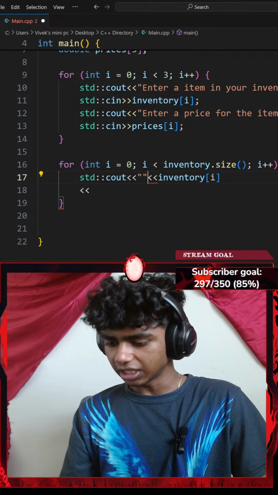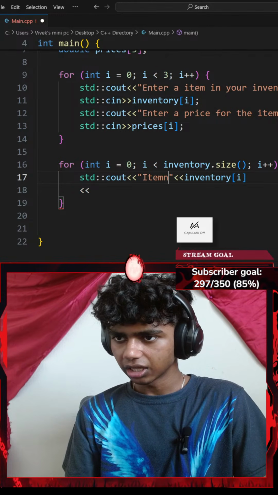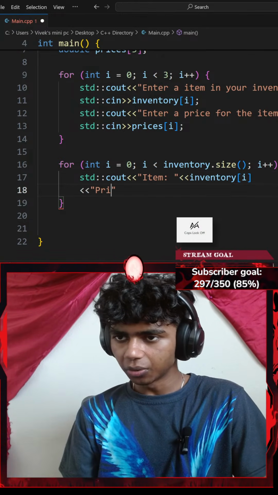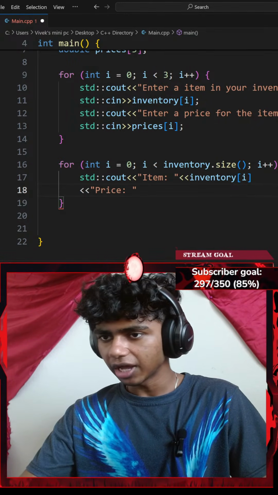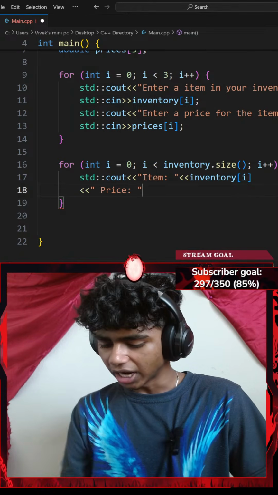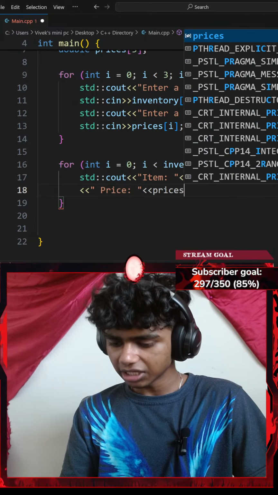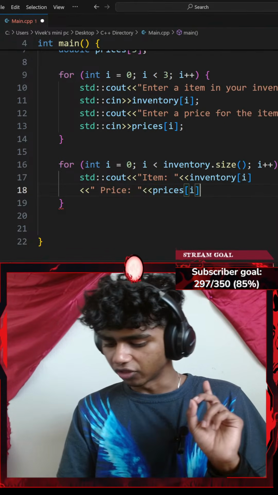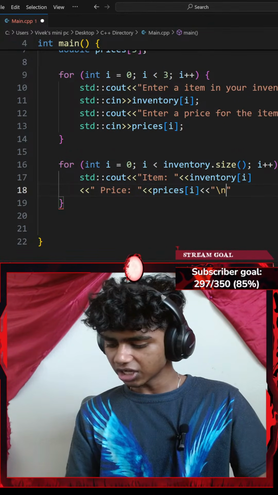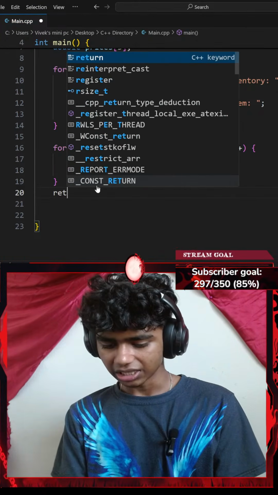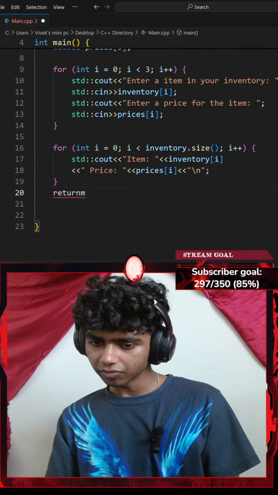This is going to be the item. So let me go with something like item. Okay, that's my item. Next up, let me go with item price. So this is going to be my item price. The price is going to be my prices array. So I'll go with prices at index of I, with another insertion operator of a new line ending with a semicolon. Excuse me guys, lastly let me go ahead and return 0.